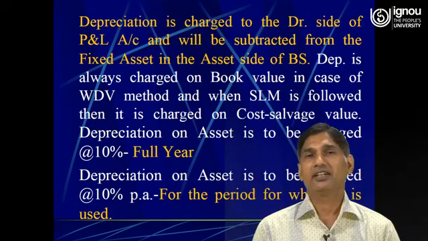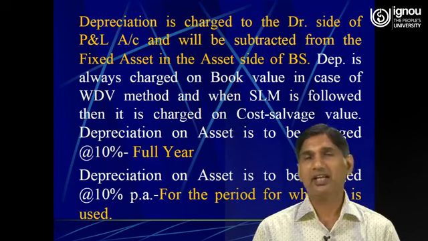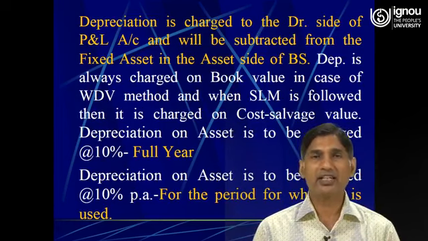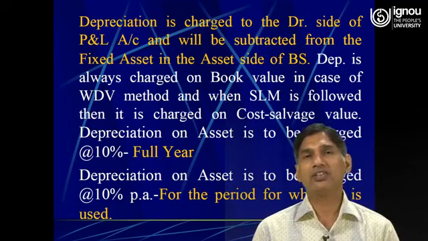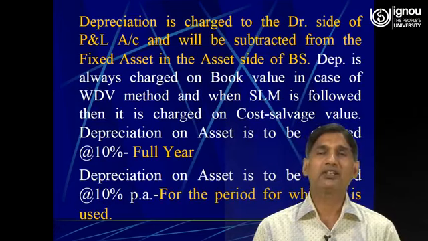And if it is given that depreciation is charged on the asset at the rate of 10% per annum, then of course the depreciation will be charged only for that particular period for which the asset is put into use.